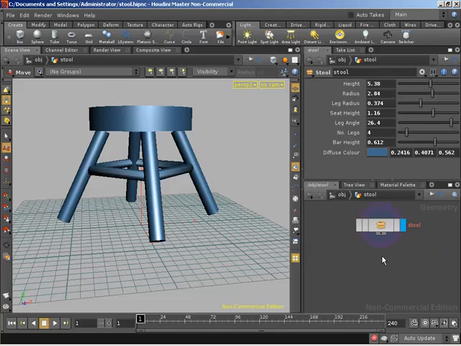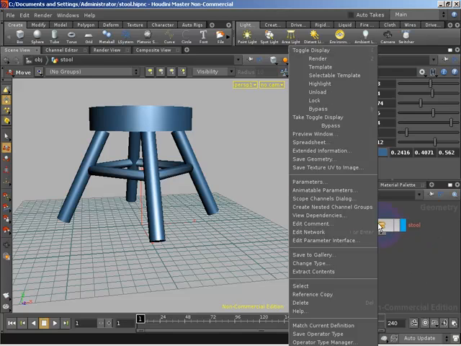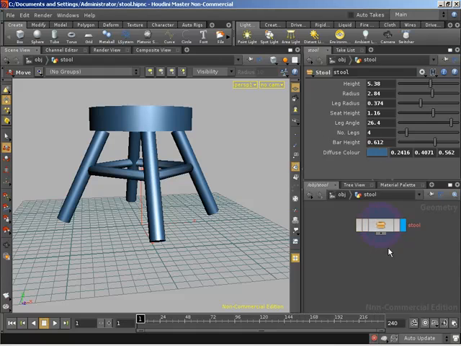So what we can do, we can say, take all the changes that we've made to this asset and save those out back to disk, and we can do that by right-clicking on our digital asset and coming down to Save Operator Type. So that's going to take all of those changes, and our OTL file on disk now contains this exact network with all of the changes that we've made.